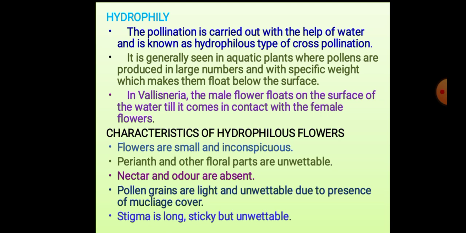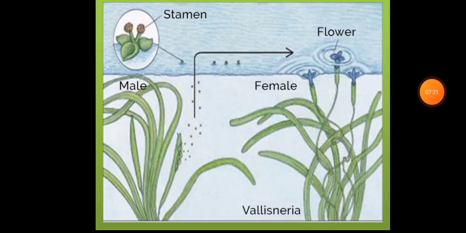Some characteristics: flowers are small and inconspicuous. Perianth and other floral parts are unwettable. Nectar and odor are absent. Pollen grains are light and unwettable due to presence of mucilage cover. Stigma is long, sticky, but unwettable. In this picture, you might have seen how pollen grains of the male plant are carried towards female flowers by using water current. Thank you.